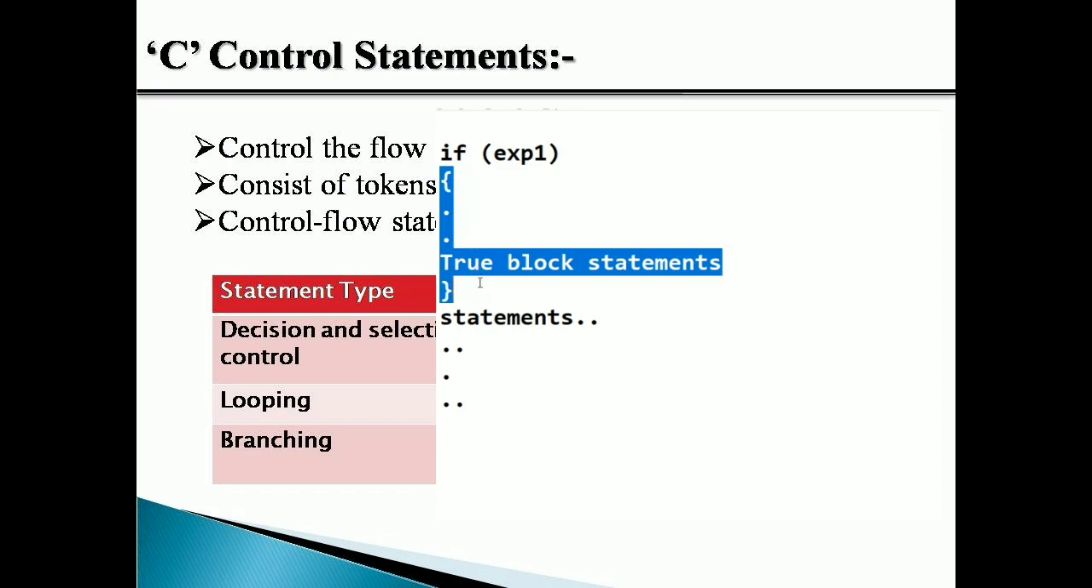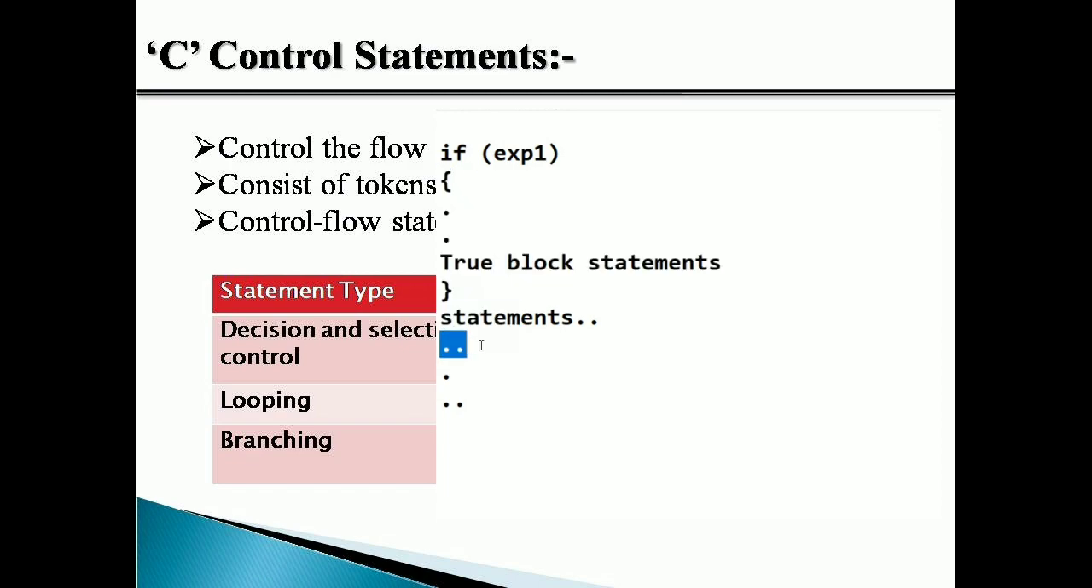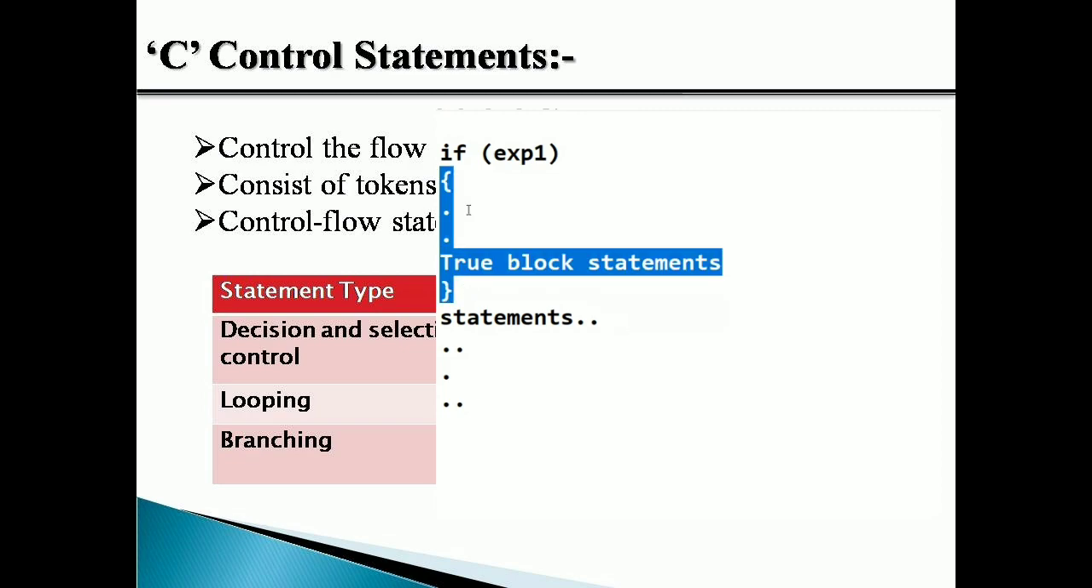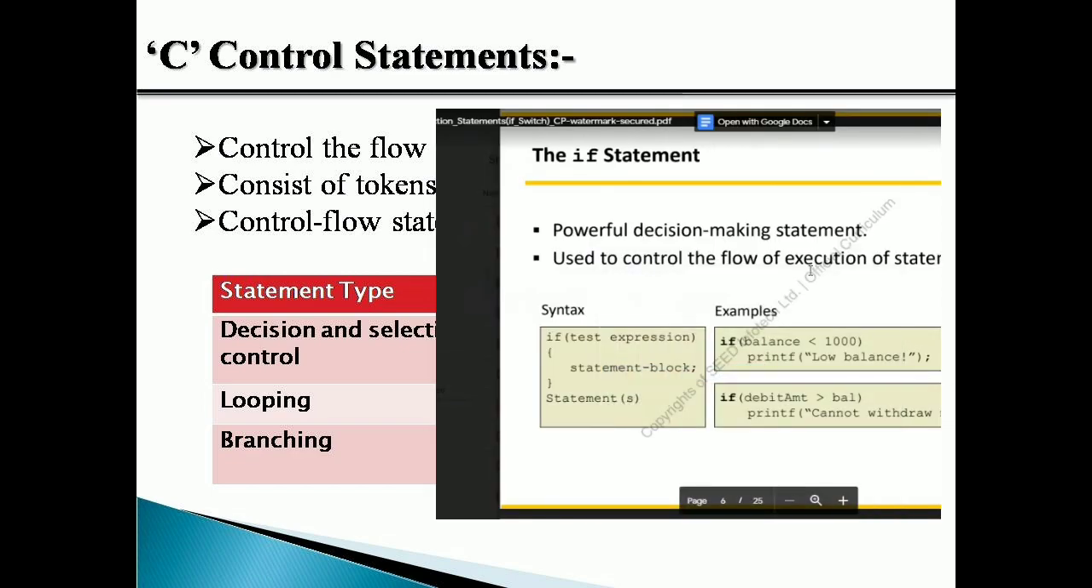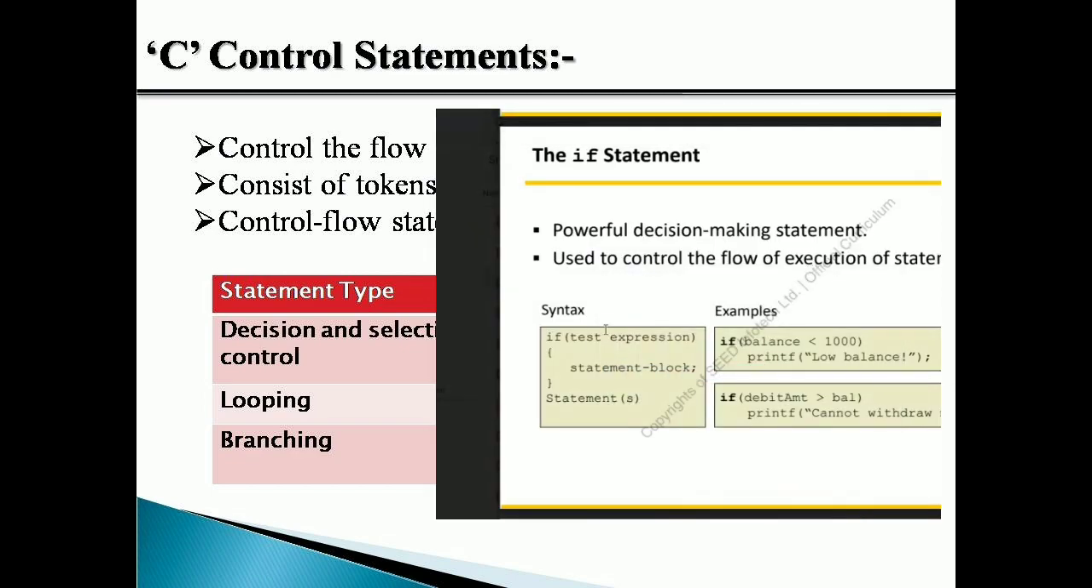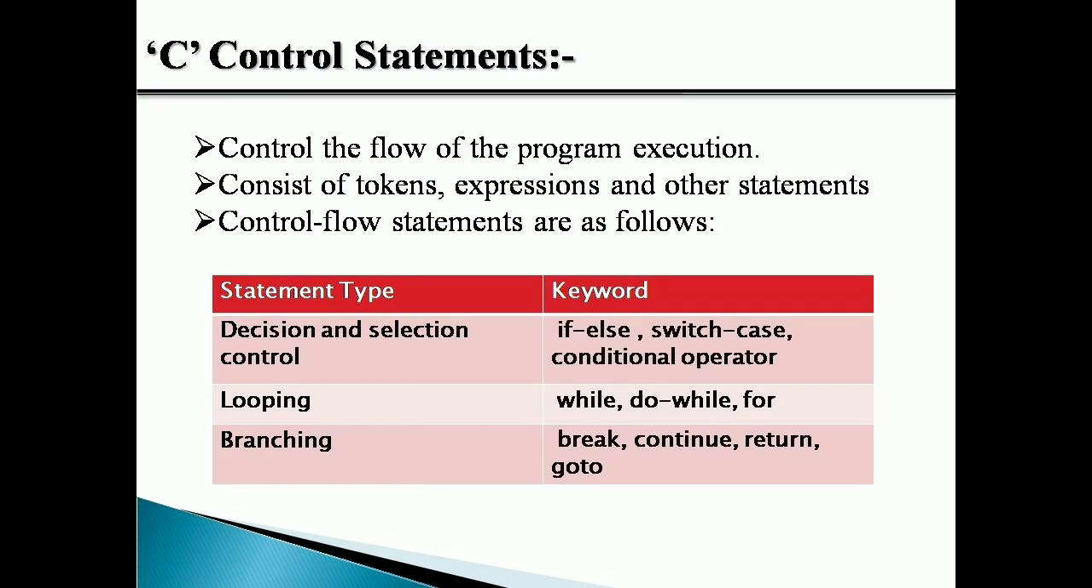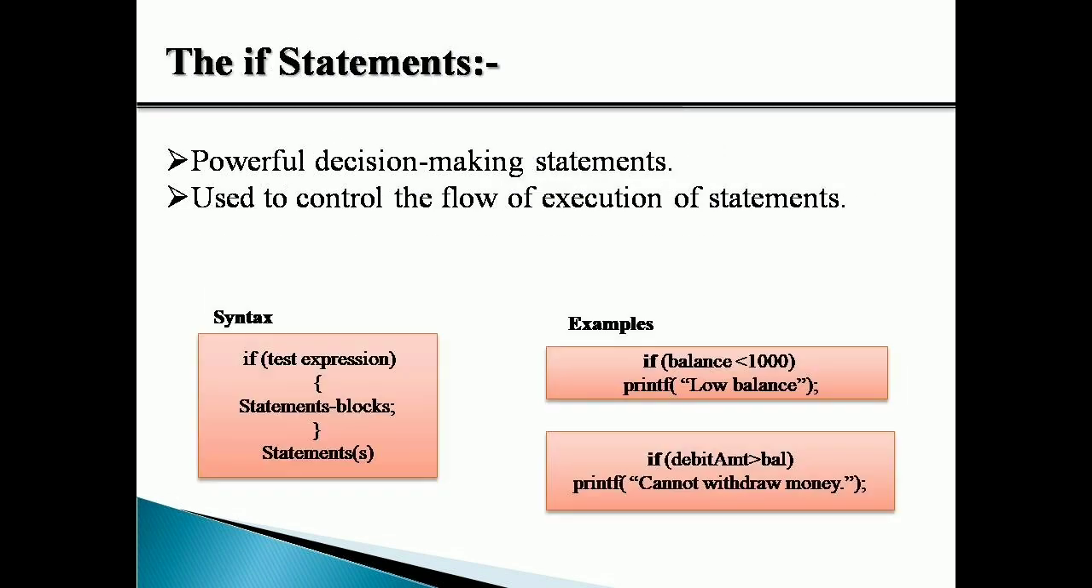But after performing the true block statements, what does it have to do? Of course, it will follow the sequence then. Whenever the condition is false, we are going to change the flow of our code, meaning we are going to skip this entire part. So this is the reason we use control statements, and this is the first basic statement that we will be using.